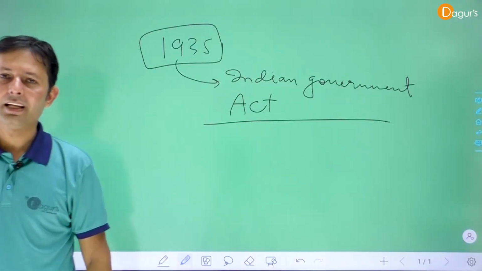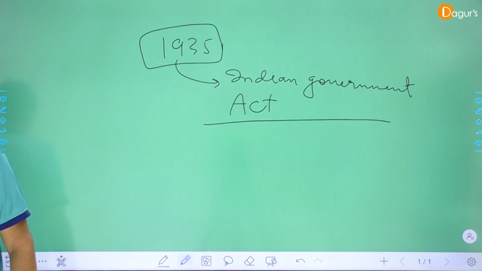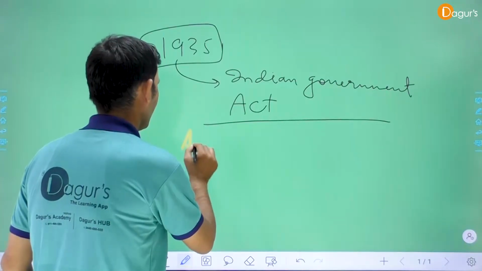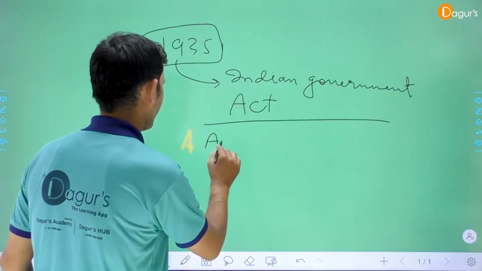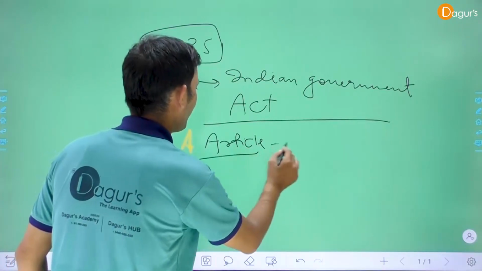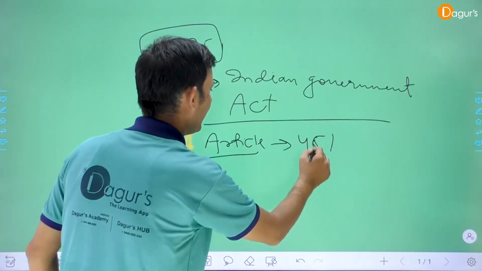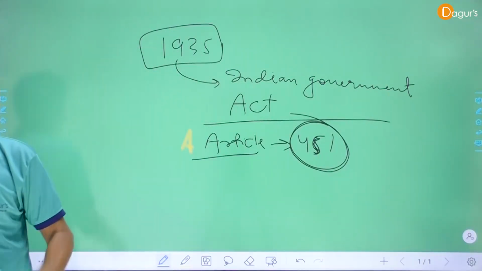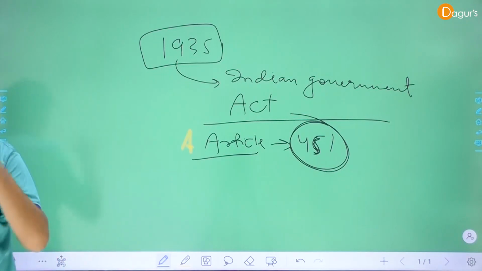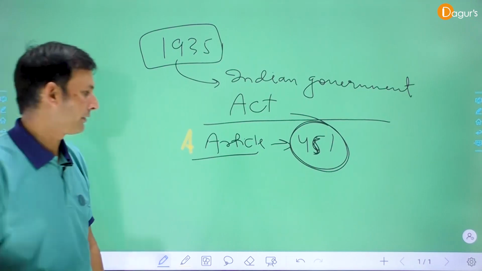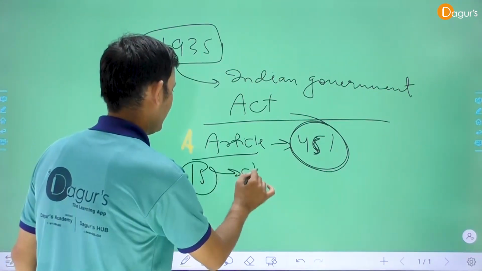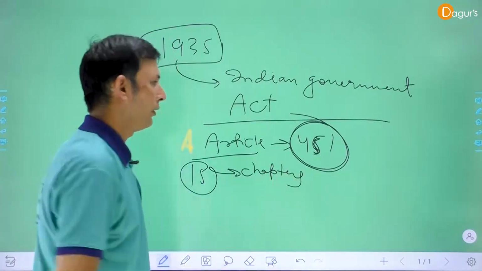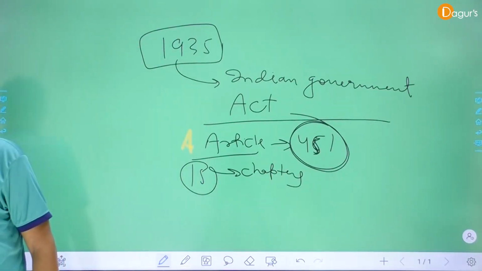The main thing is that the total number of articles in this act is 451. Clear? It is the backbone of the Indian Constitution. And there are 15 chapters in this act. Now we discuss the main provisions of this act.